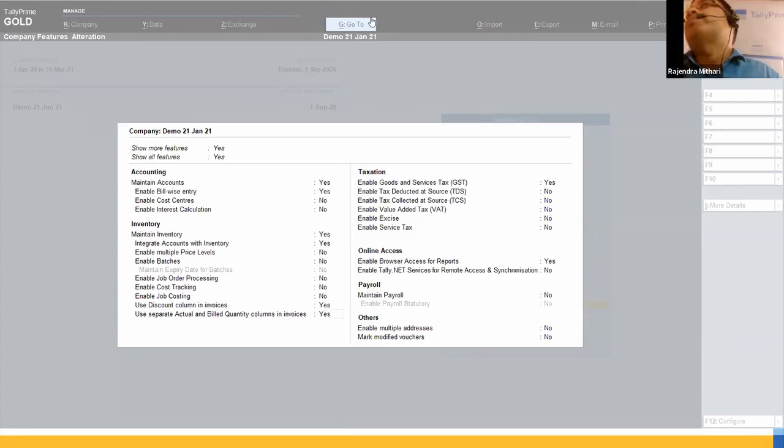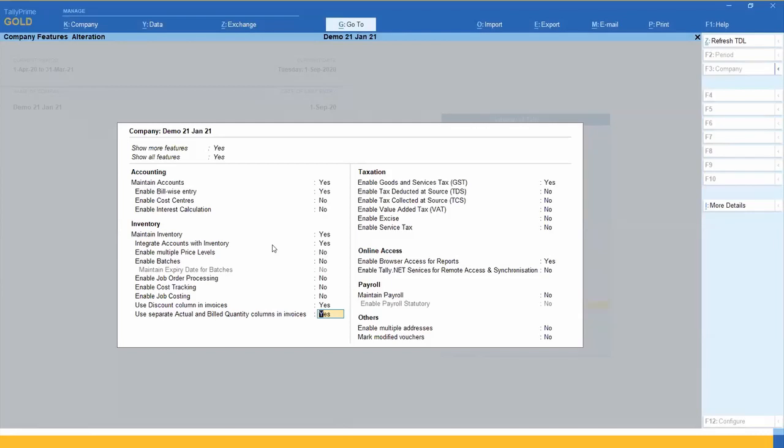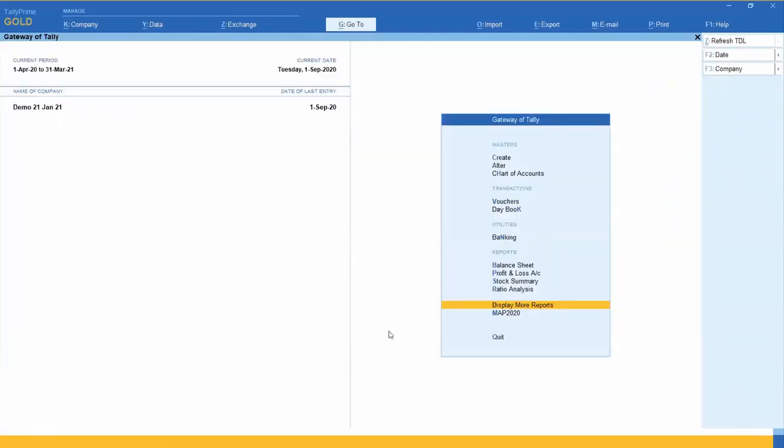Thank you, sir. Okay, so what we are going to do is set inventory features and use separate billed and actual quantity. Many people are not understanding the concept. Suppose I want to sell 5 quantities and I want to collect an invoice for the bill amount for only 3 quantities. It means 2 quantities are free. In that case, we have to do this type of setting.